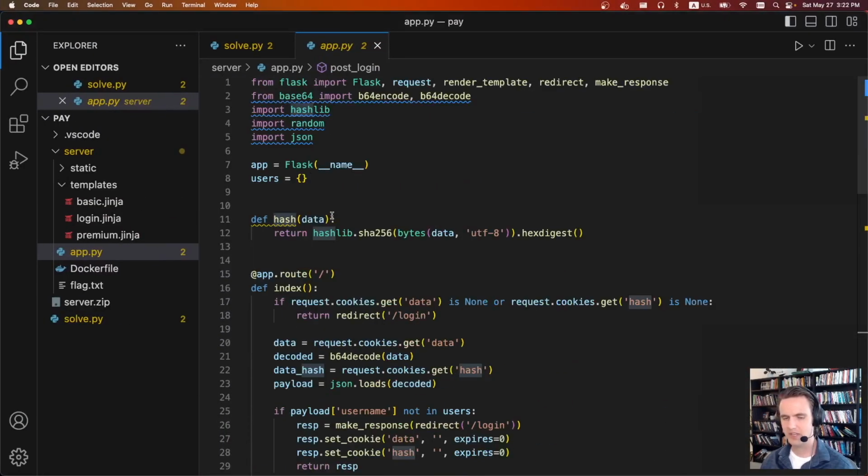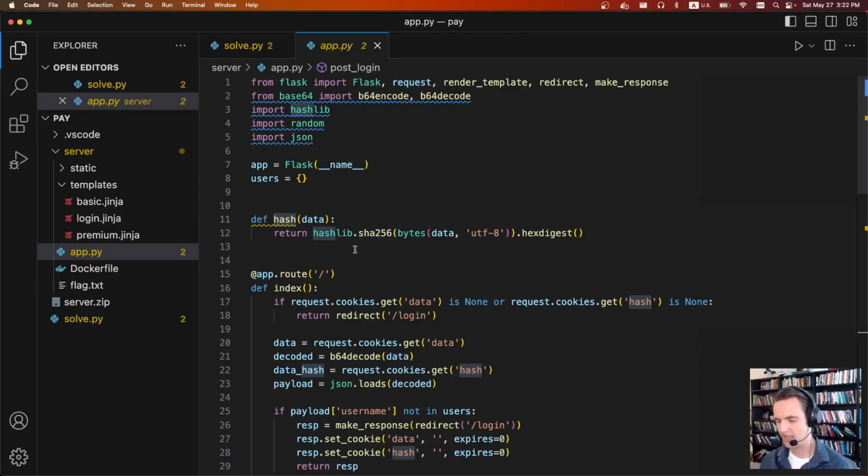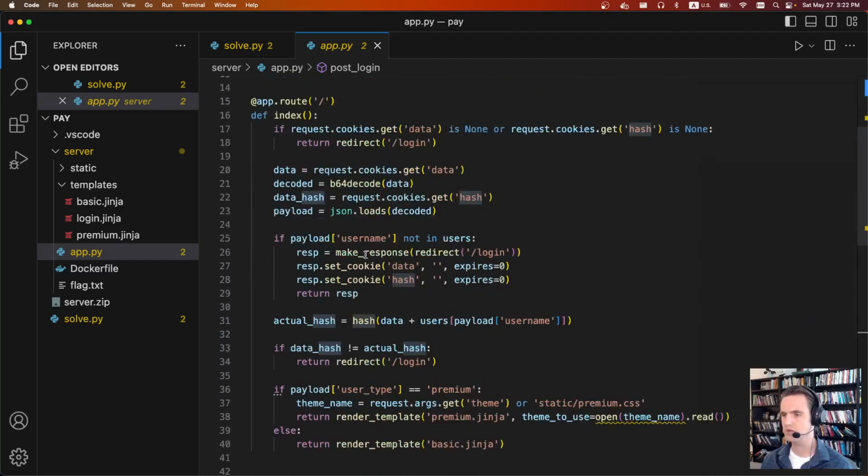For this challenge, basically we're going to be doing some hash cracking. There were two parts to it. The first part is, like I said, some hash cracking. Basically, we're going to get these two cookies, and we need to calculate this random value such that the two cookies, one is a hash and one is some data, match up. And so then we can start forging arbitrary cookie values.